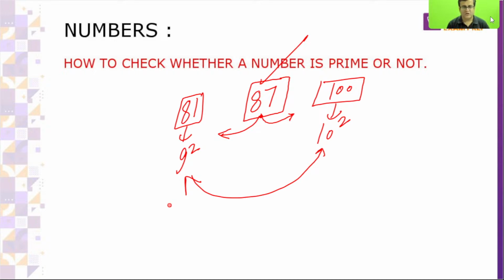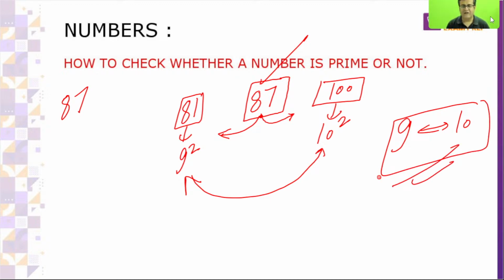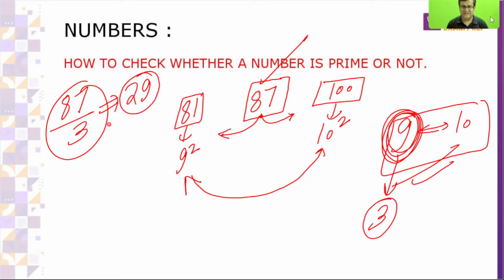So any number which lies between 9 square and 10 square, if it is divisible by any number less than 9, then it is not prime. Here 3, which is less than 9, can divide 87. So if a value less than 9 can divide the number, then definitely this number is not prime. I take one more example.